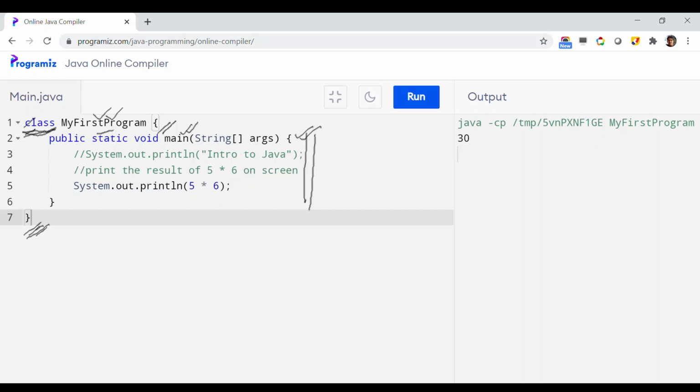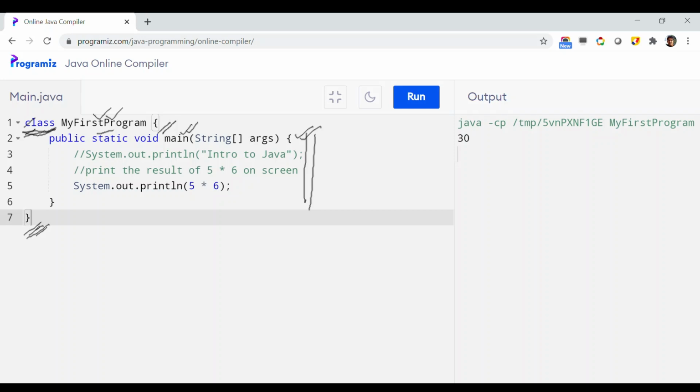Now this public, static, void, each of them has their different meaning, and I am not going into the detail of the meaning of each of these words as of now, because that will just simply confuse you at this point if you are a Java beginner. So just take it as a syntax as of now.